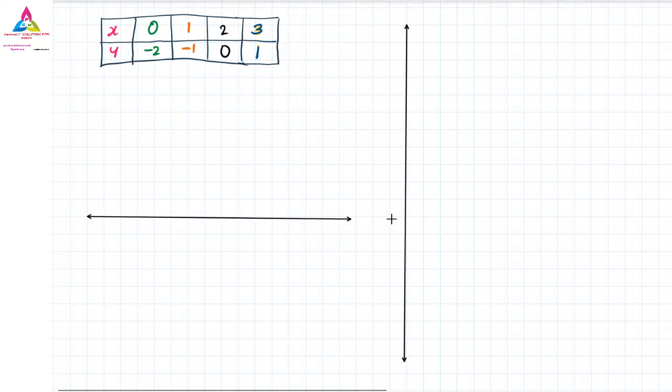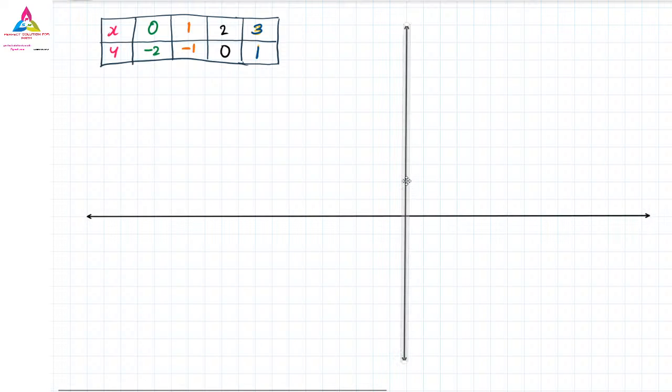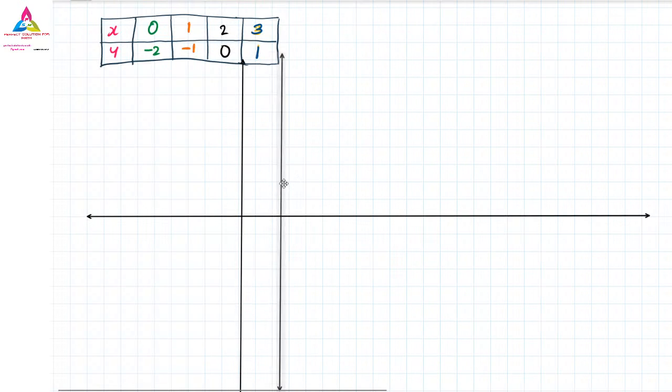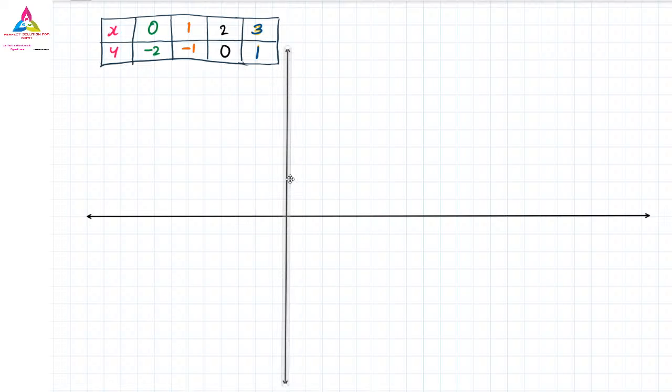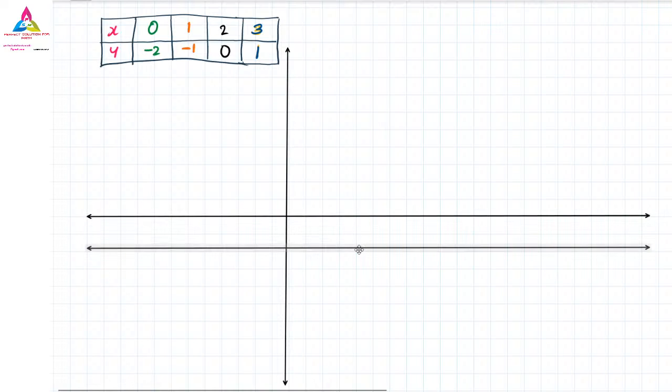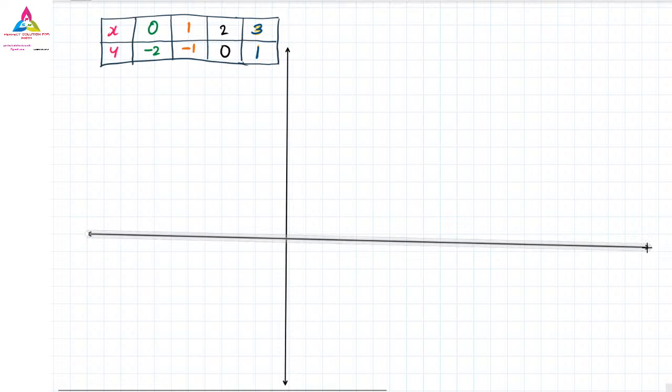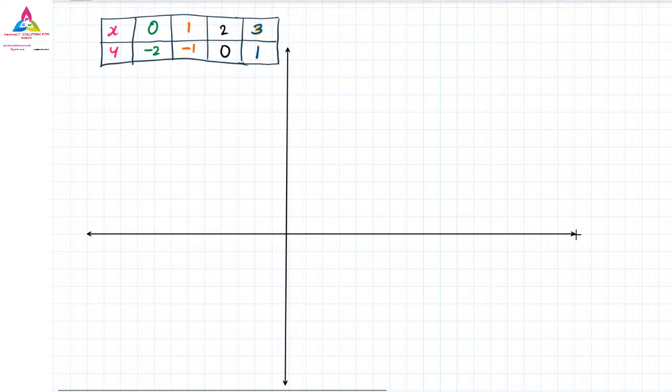So I will take from here, and this line I will take somewhere here. This is the way you have to represent the line. Okay, the x-axis and the y-axis are already finished.